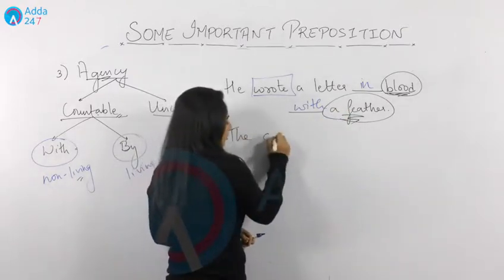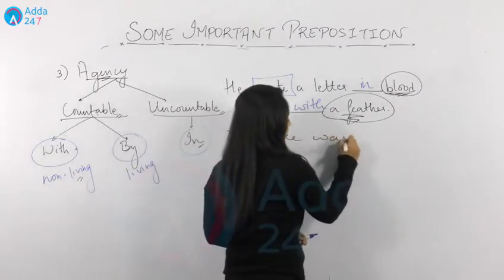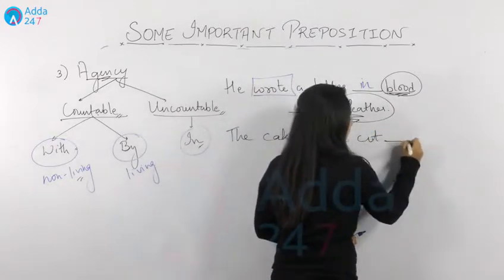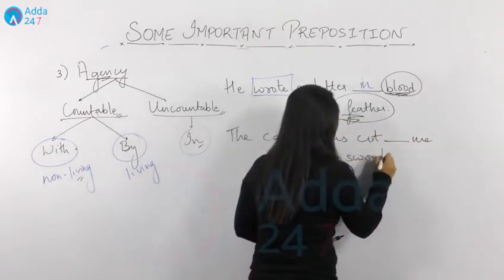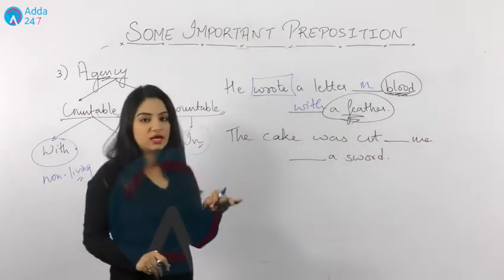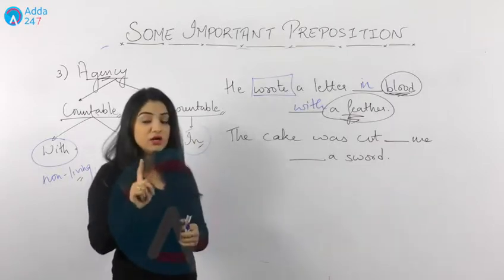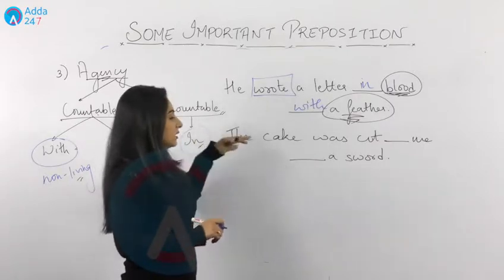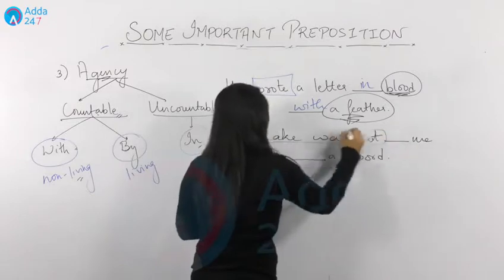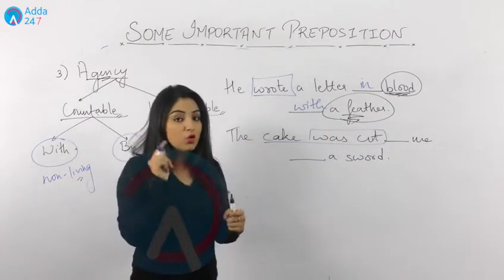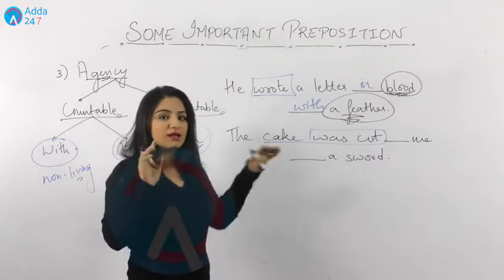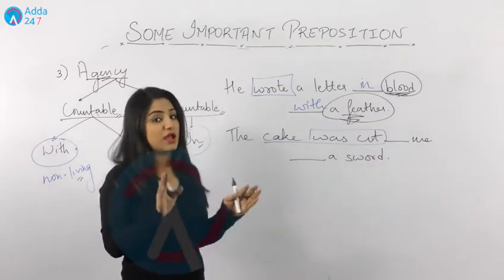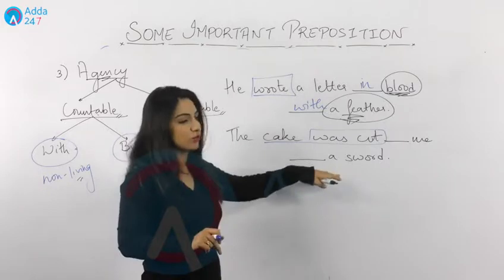The cake was cut dash me dash a sword. Now here you can see what is there. Cake was cut. The task was performed. Who performed it? Me. With what? With a sword. Now that cake was much big, so that's why I need to use a sword there.